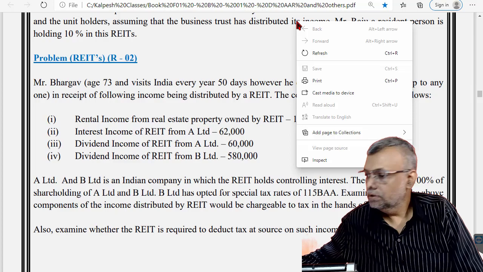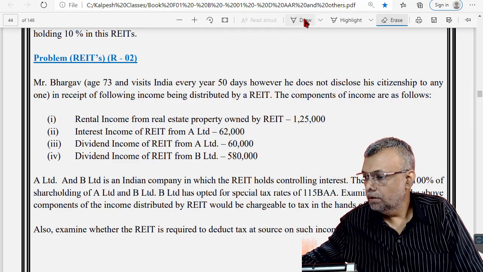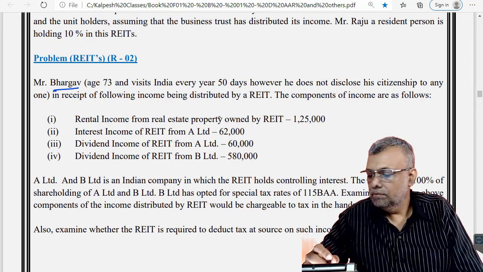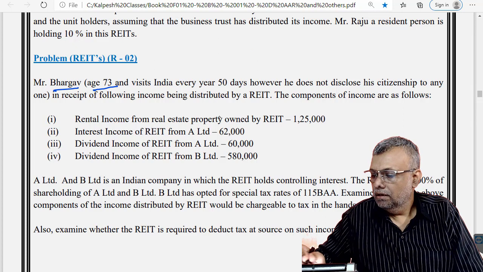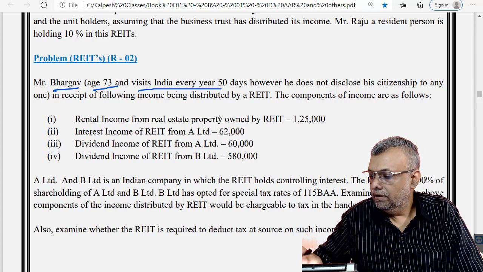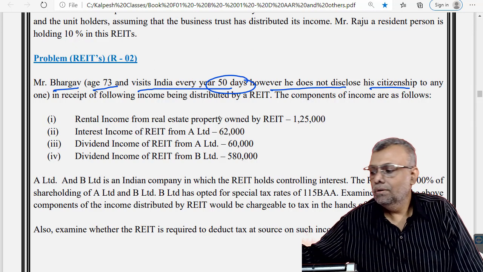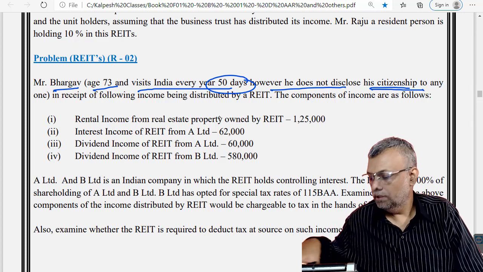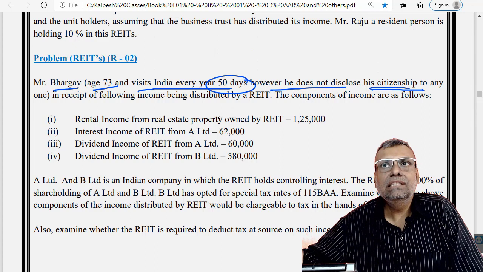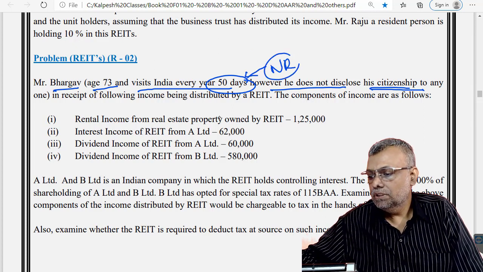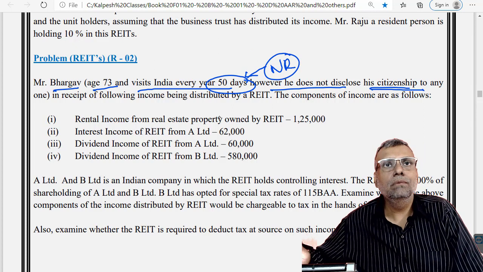Now friends, come to this particular question number 2. Now this is Mr. Bhargav, age 73, who visits India every year for 50 days and does not disclose his citizenship to anyone. Citizenship non-disclosure sometimes matters in residential status determination, but he is coming to India only for 50 days. So it is very clear that his residential status is going to be non-resident.